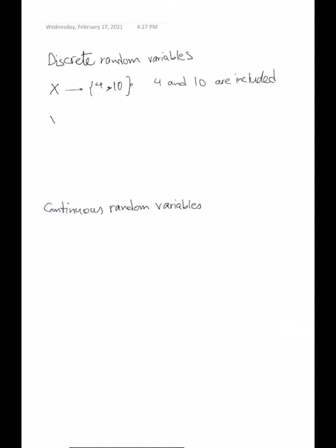Also, if I tell you the random variable X is a discrete random variable and can get any values, let's say, 4, 5, all the way to infinity, is this also still a discrete random variable? For the definition of discrete random variables, what is important is that we can count them. It's okay if there are an infinite number of them. That's perfectly fine. As long as I can count, I can say 4, 5, 6, 7, that's all I need.